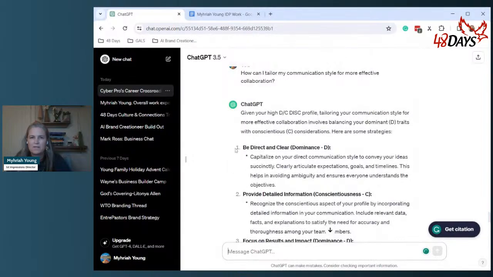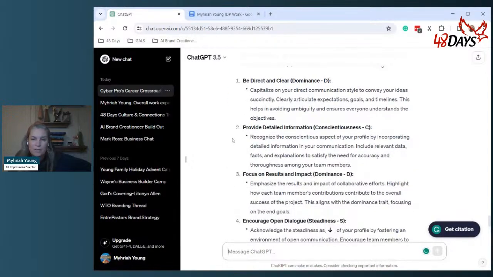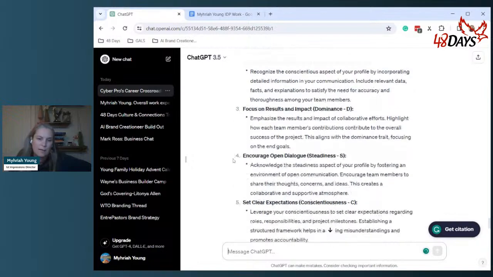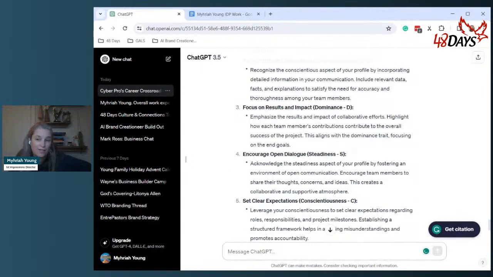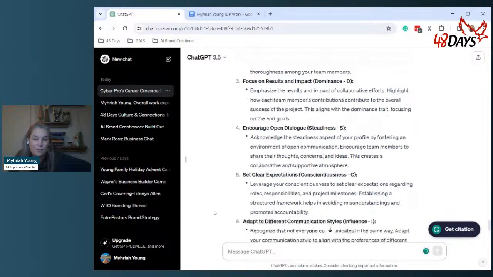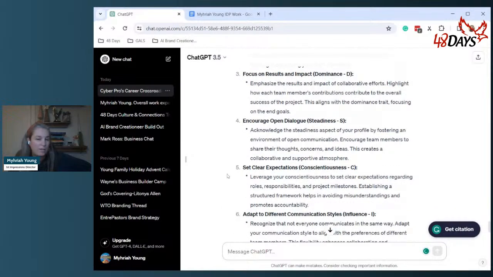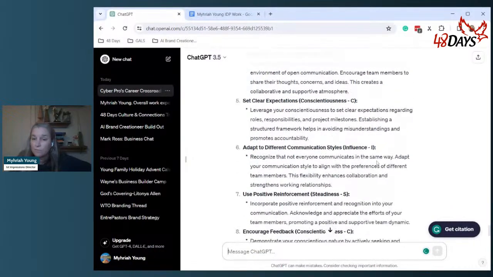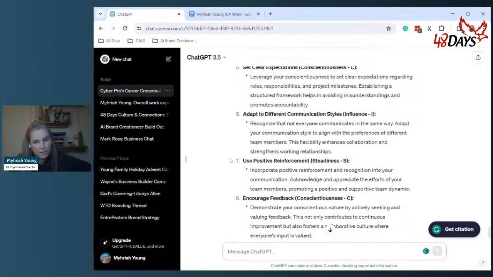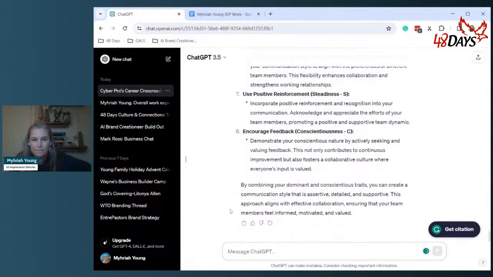Interesting. So let's see. Given your high DC DISC profile, tailoring your communication style for more effective collaboration involves balancing your dominant traits with conscientious considerations. Here are some strategies. Be direct and clear. Provide detailed information. Focus on results and impact. Encourage open dialogue, which is not necessarily that person's strength. So it's actually great that it's showing they're reaching outside of themselves a little bit. Set clear expectations, adapt to different communication styles, also not within their personality, but again, good stretch. Use positive reinforcement, encourage feedback. These are all really great.